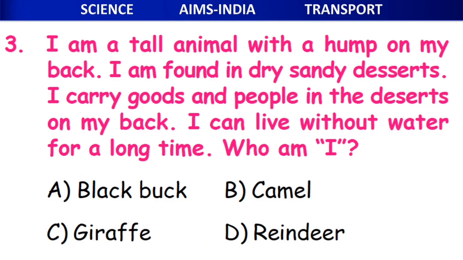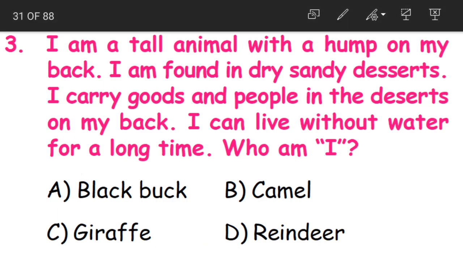The third question. I am a tall animal with a hump on my back. I am found in dry sandy deserts. I carry goods and people in the deserts on my back. I can live without water for a long time. Who am I? It is a tall animal with a hump on its back found in the desert areas.